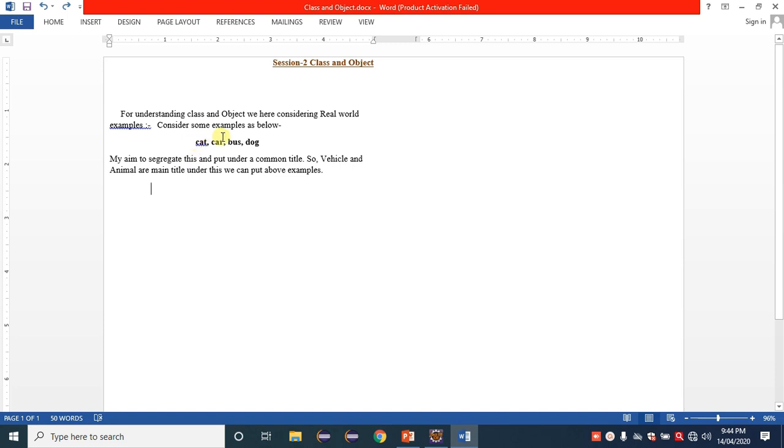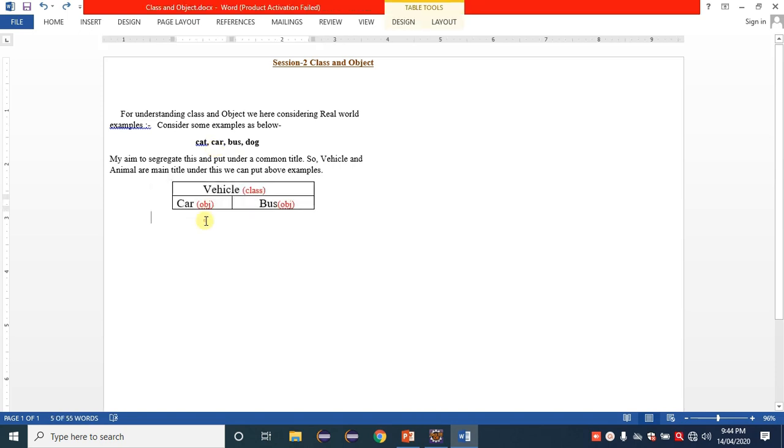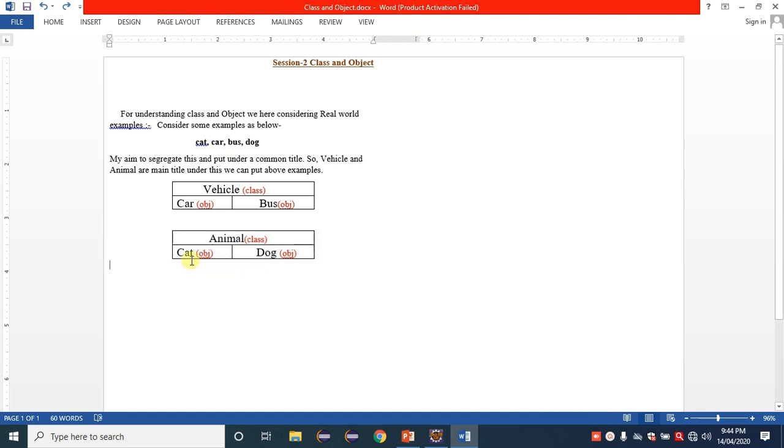So here we got two categories: cat and dog come under the animal category, whereas car and bus come under the vehicle category. Inside vehicle we can write car and bus, whereas inside animal we can write cat and dog.